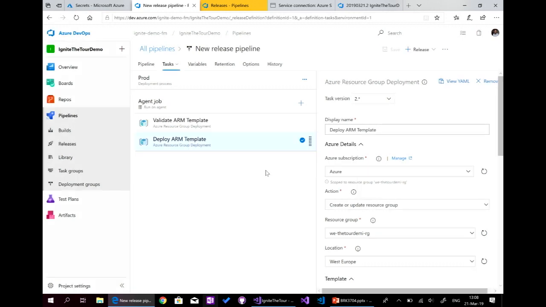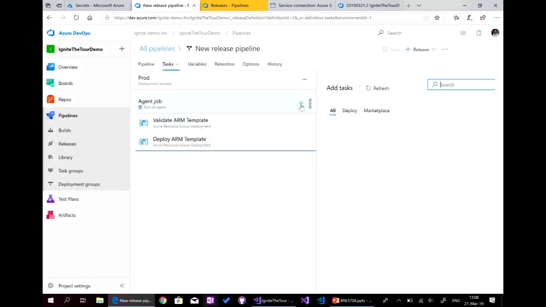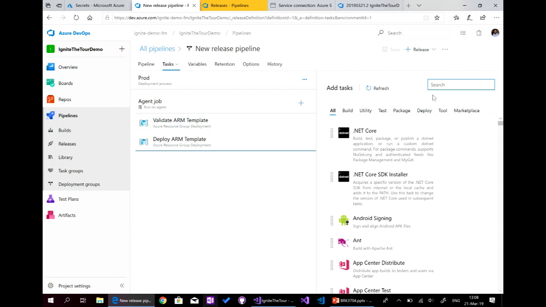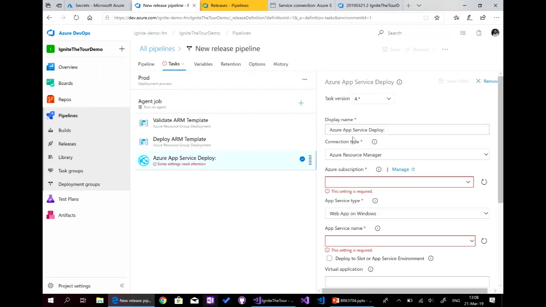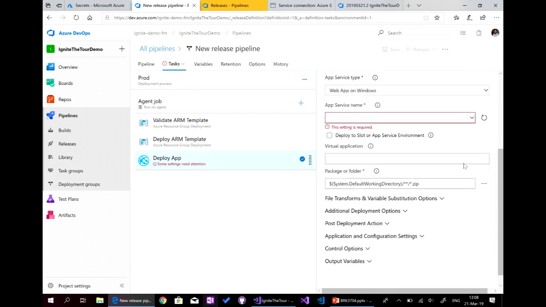And those tasks will just create the infrastructure. But what we want to do at first is what? We have the website, and we want to deploy it. Yeah, I want to deploy it directly. So deploy app service. Here, deploy app. And here, it's on Azure.